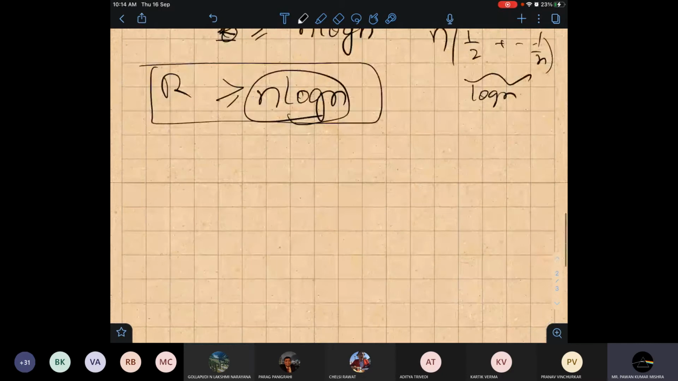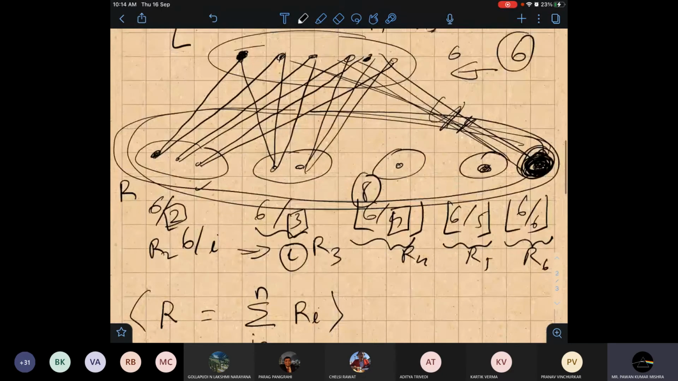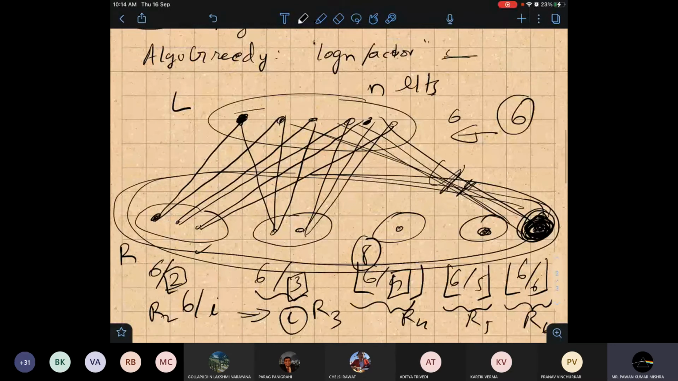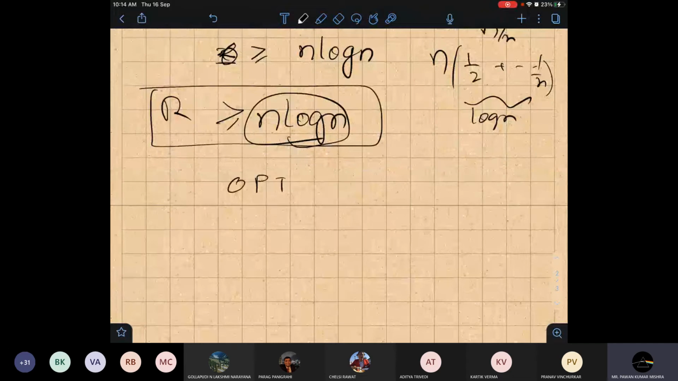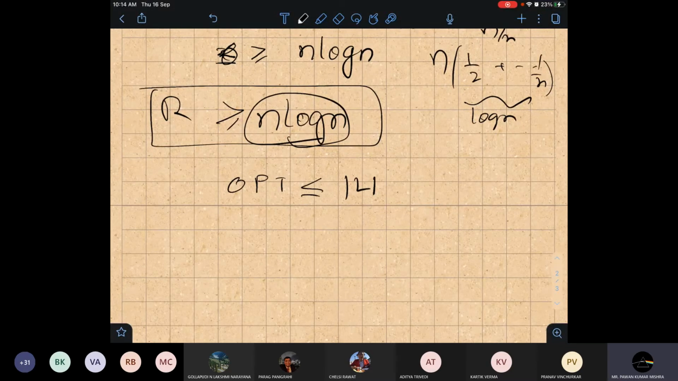Suppose there could be another possible solution, something better than n. If we verify here, it is possible we can find something better. But at least if we pick L only, it has n elements. So we know that our optimal will always be less than or equal to L. We agree on this, right? Because L has n elements, optimal will also have either n or less than n.